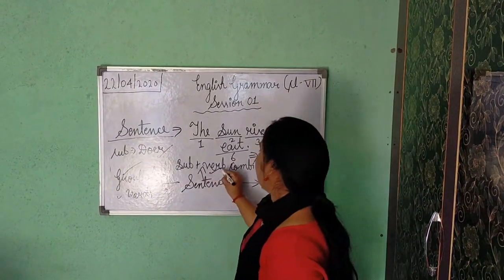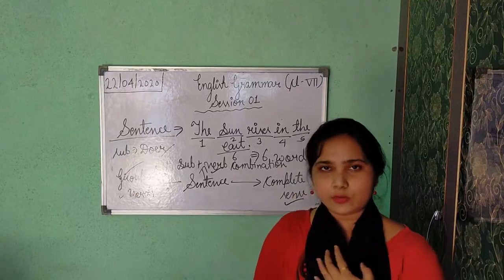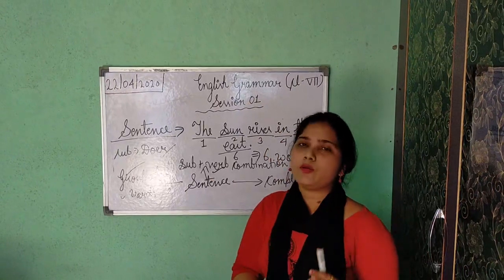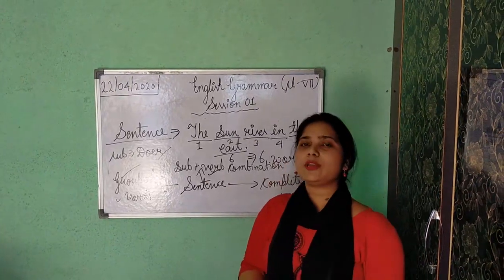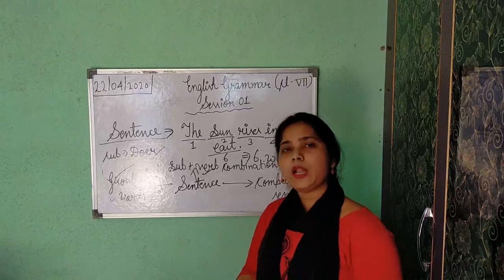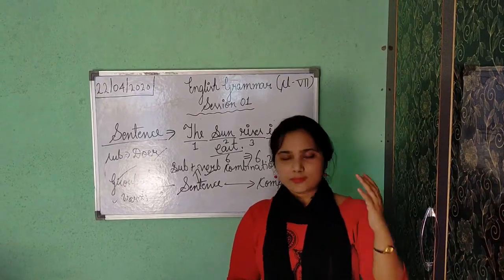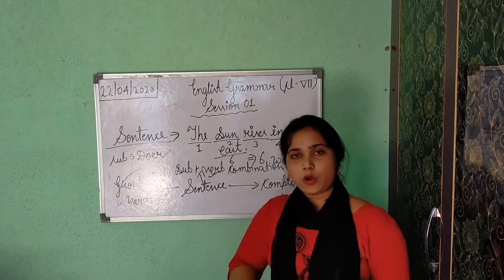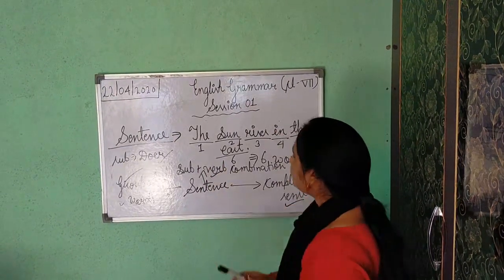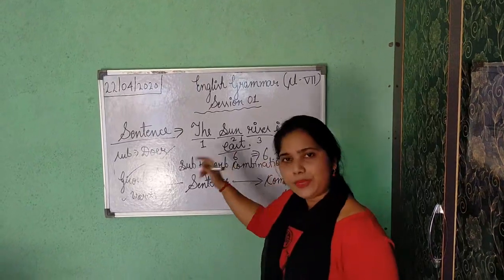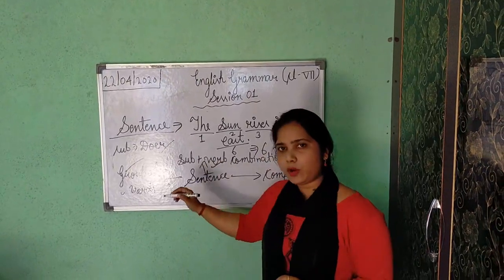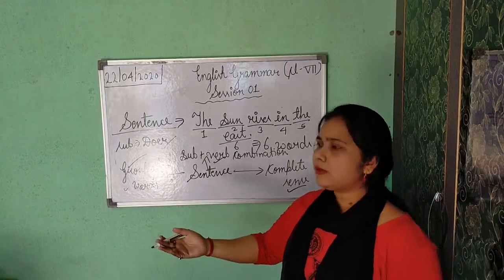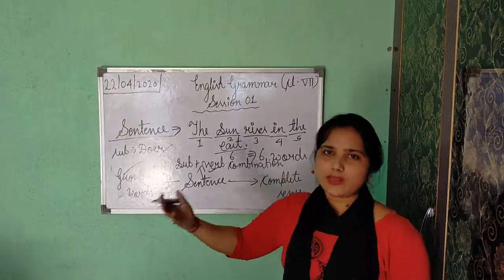Now verb. Everyone knows all action words are known as verbs. But besides action words, some helping verbs are also there. Helping verb is also known as auxiliary verb. Helping verbs tell us in which tense the given sentence is, whether it is present, past or future. Okay. So this verb can be your main verb or your helping or auxiliary verb. Transitive, intransitive, yes. After 2 or 3 chapters I will tell you what is transitive verb, what is intransitive.